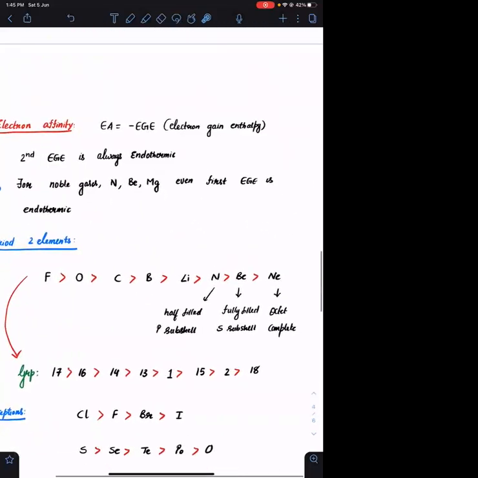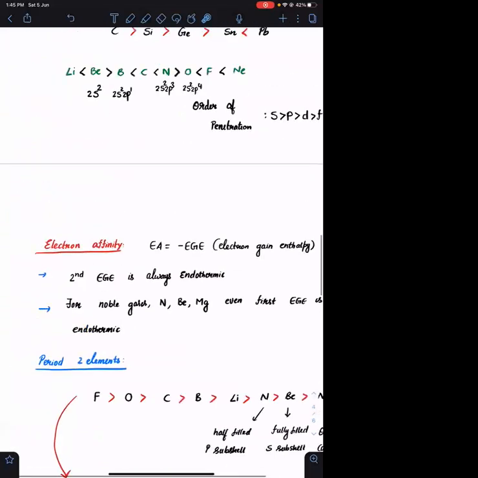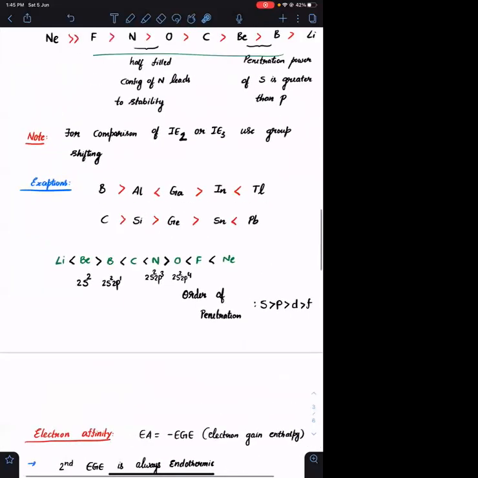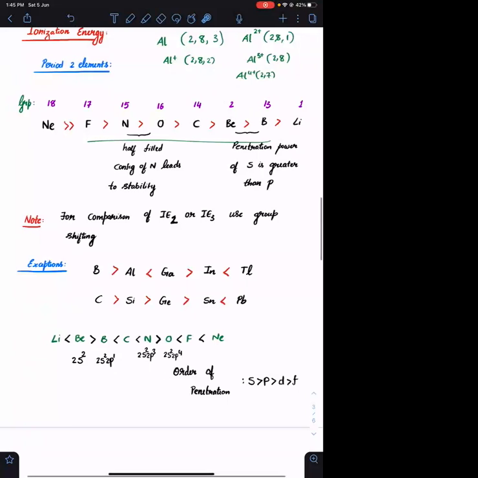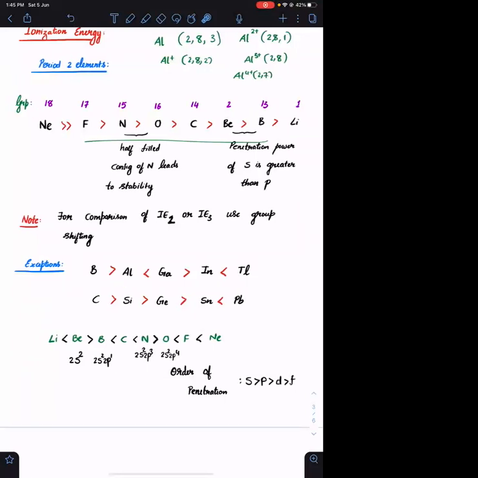Then electron affinity next. Sorry, यहाँ पे exceptions है. In group 13 you have oscillating trend. देखो यहाँ पे boron greater than aluminium, less than gallium. Again it is greater than indium, less than thallium. There is some oscillating trend, greater than, less than, greater than, less than. Just remember this as oscillating trend, आपको याद हो जाएगा.